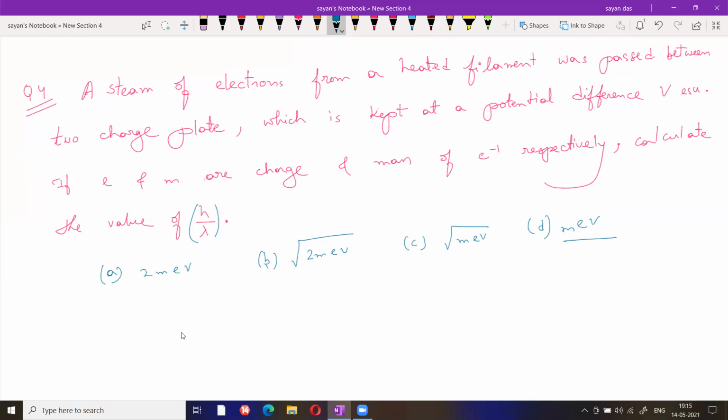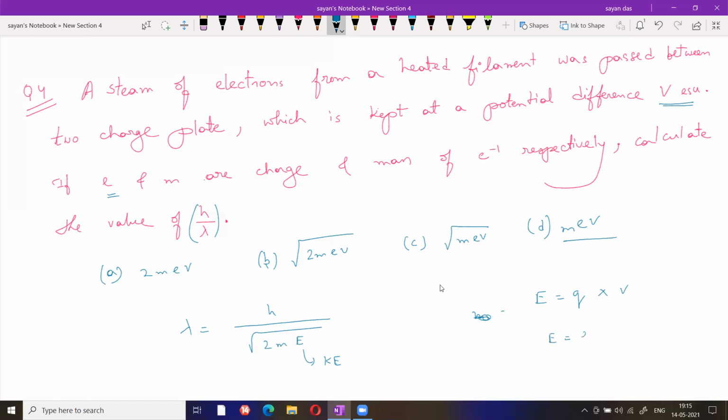Look, we all know this formula, root over of 2m energy. That means this energy is kinetic energy. For any charged particle, energy equals q into potential difference. Here the q value is given e, and the potential difference is given as V. So here energy equals ev.